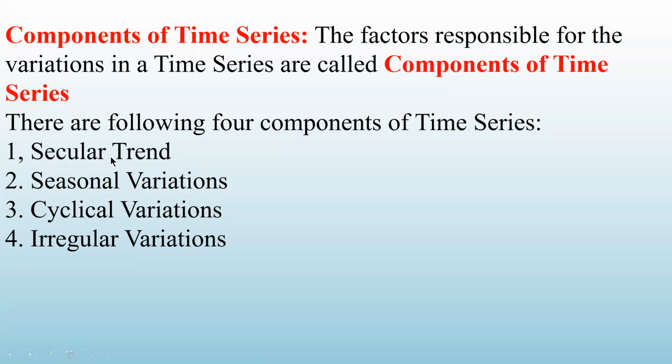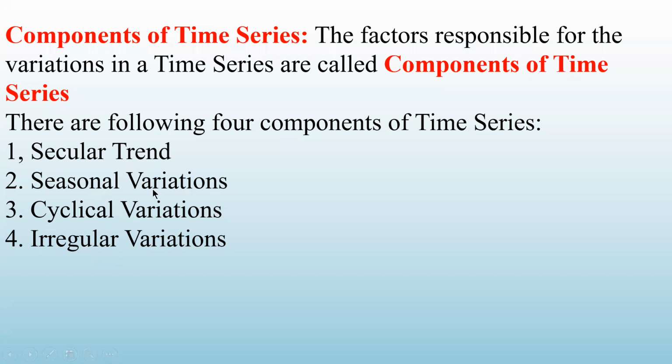What is the secular trend? In short, I will explain, though I have already done it in the previous class. Secular trend means the tendency of the data either to increase, decrease, or remain constant. For example, if you look at the time series of sale of luxury items like TV, mobile phone, etc., over a period of time it is showing an increasing trend. Similarly, the death rate of infants is showing a decline, or you can say a decreasing trend.